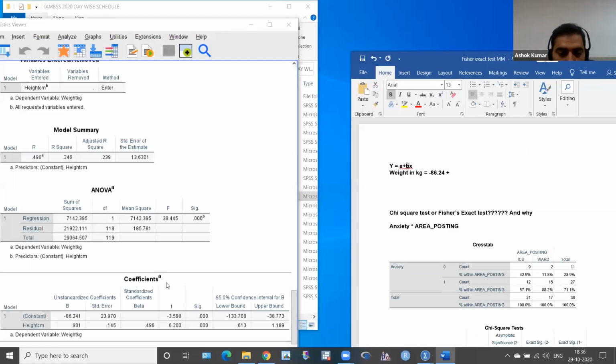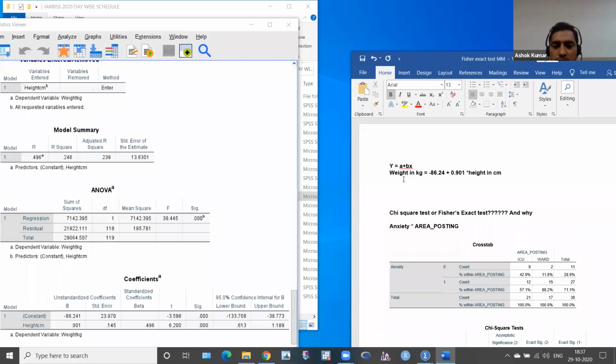B is your slope, and what is the slope? This is the slope of height, because a slope is not something alone, it comes with something, like a roof slope or a floor slope. So the slope is along with something. Okay, so you have to write down here 0.901 multiplied by height in centimeter. You have to remember that height is in centimeter.